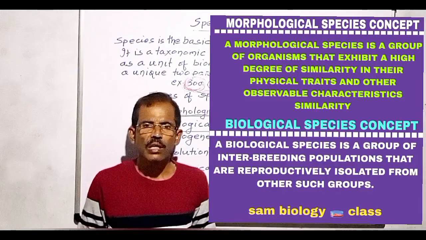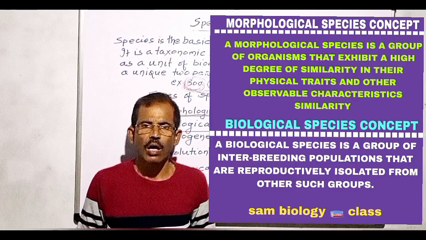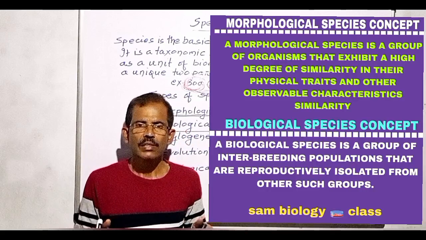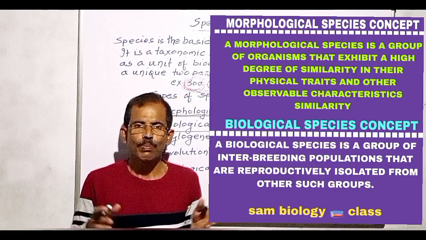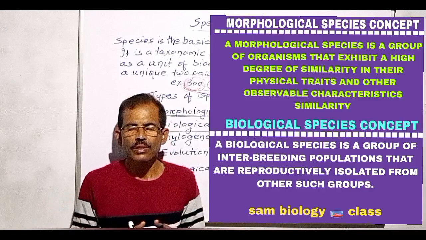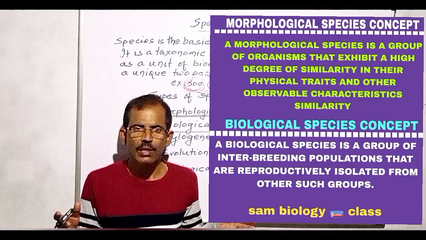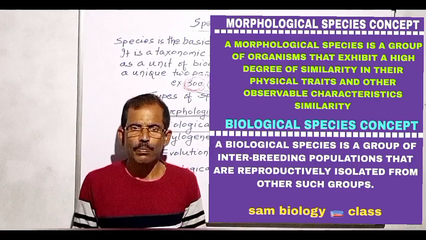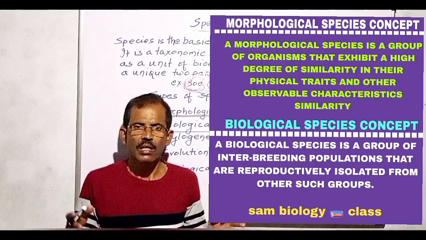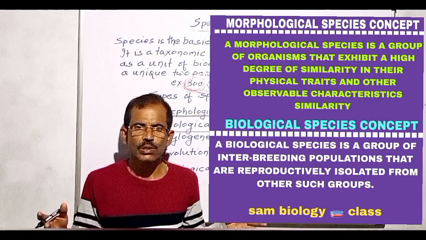Example, eastern meadowlark and western meadowlark are considered separate species despite their similar appearance. This is because they do not interbreed even when their ranges overlap, so they are considered biological species.